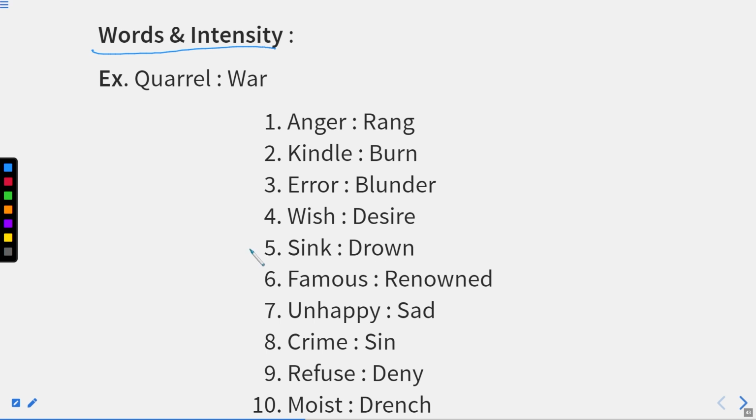Word and their intensity, right? Error means a blunder, right? Error is a small word. Blunder is something when you did something very wrong, right? Wish, to wish something or to desire something, right? These are two different things but have almost the same meaning, right?